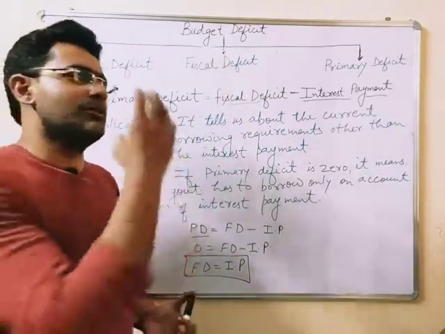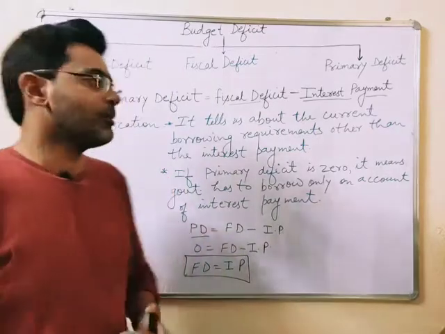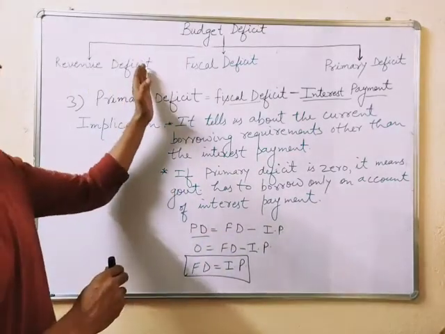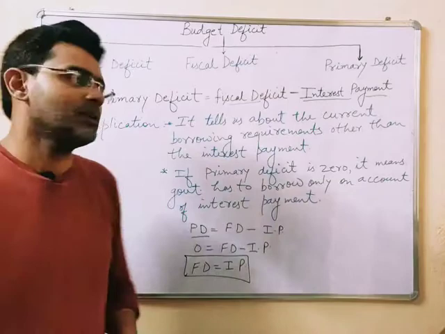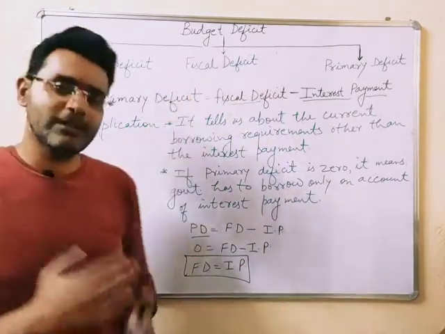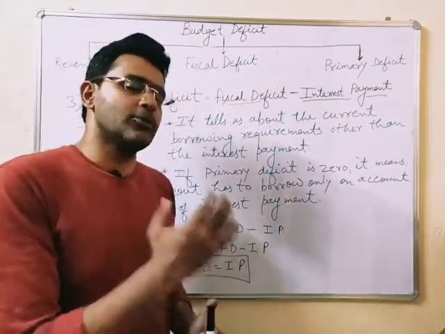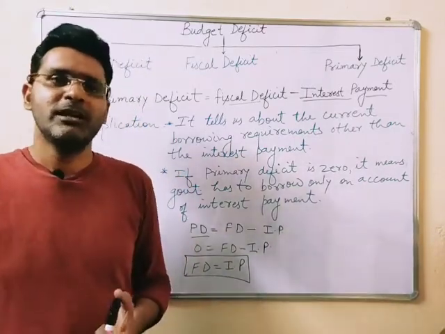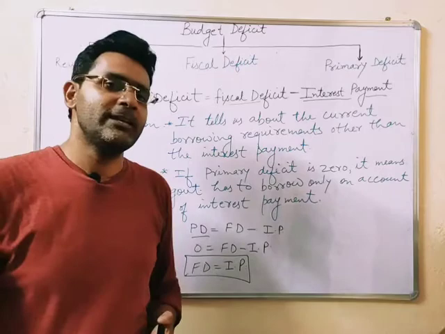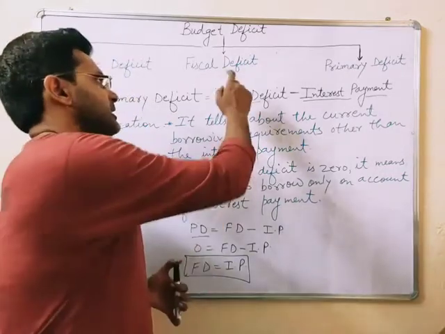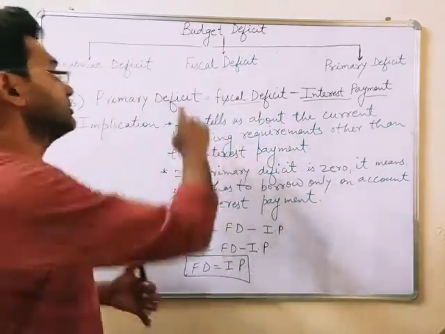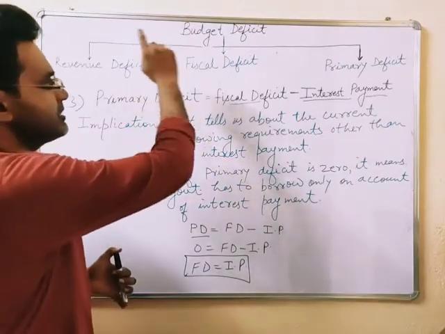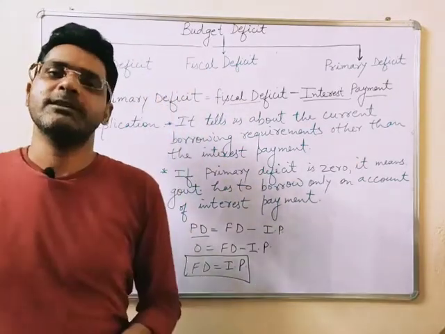It tells us about the financial health of the economy, because it includes both revenue deficit as well as the part of the capital account, because it is the difference between the total estimated expenditure minus total estimated receipts net of borrowings, meaning it excludes borrowing only. So the revenue deficit is also a part of fiscal deficit.